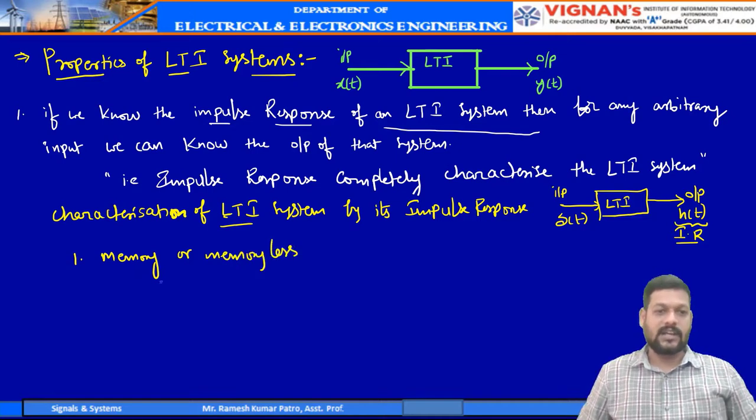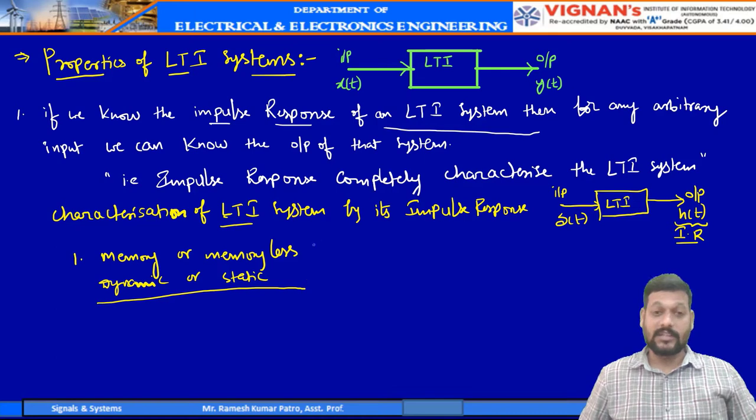Memory is the dynamic system, and the memoryless system is called static. We are talking particularly about the properties of an LTI system.